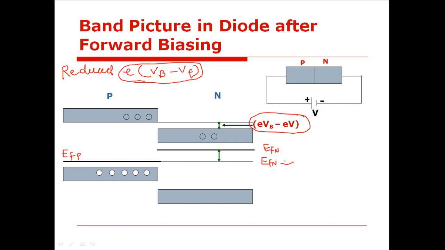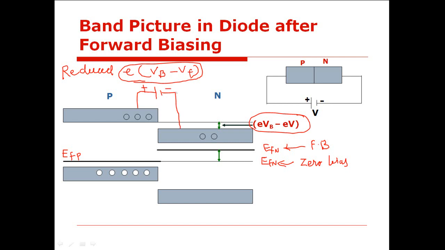This is the position of Fermi level in zero bias, while this is the new position of Fermi level in forward bias. What do you observe? What is the change? As we connect this PN junction diode in forward bias mode, what happens to the energy level?